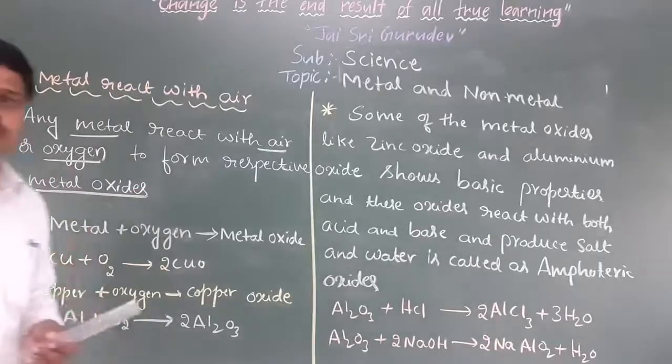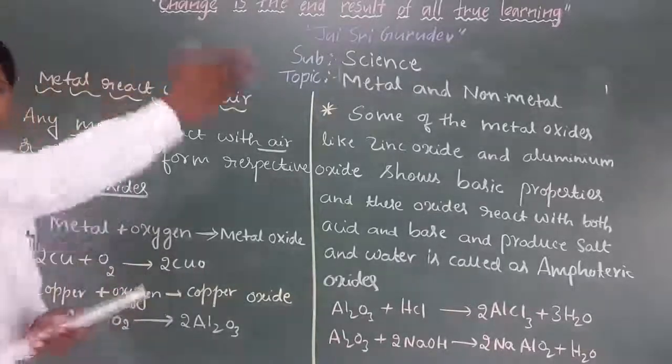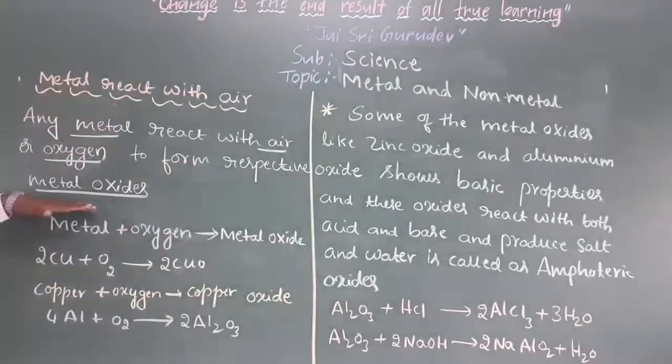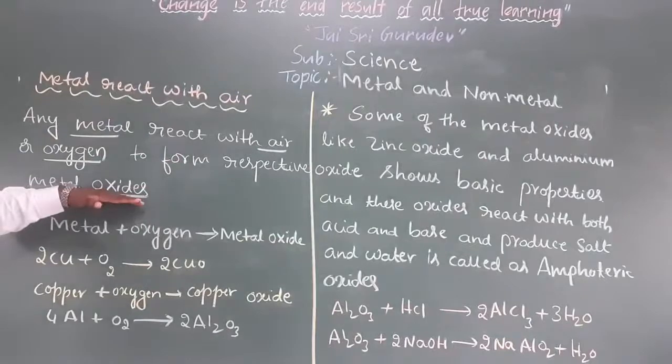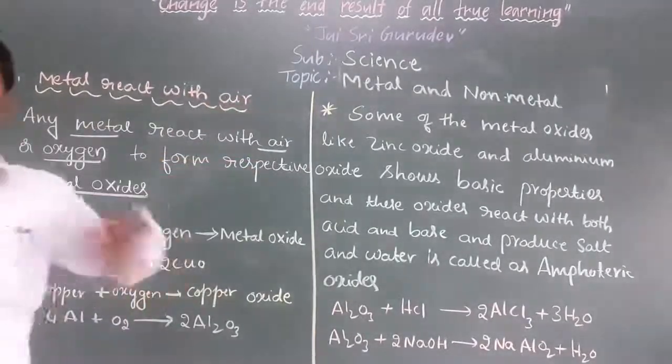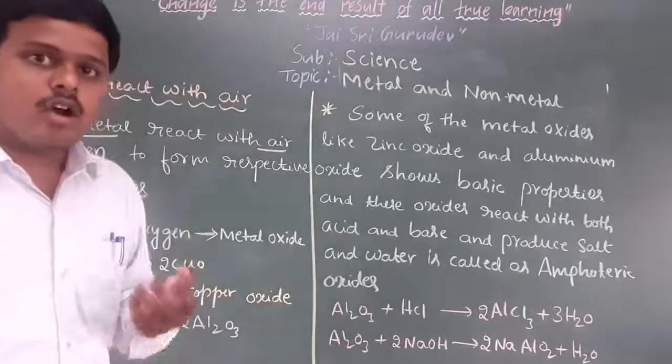So what product do we get when a metal reacts with air? Yes, we get metal oxides. That is the product we get when any metal reacts with air or with oxygen.